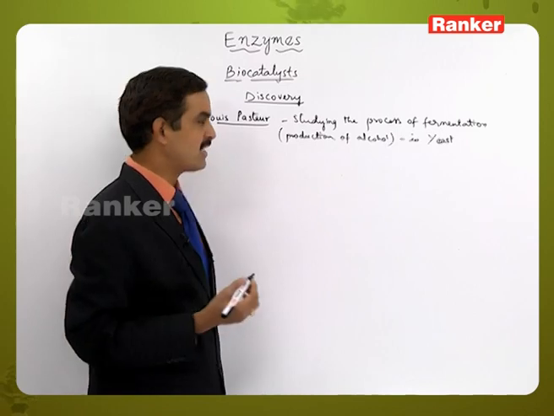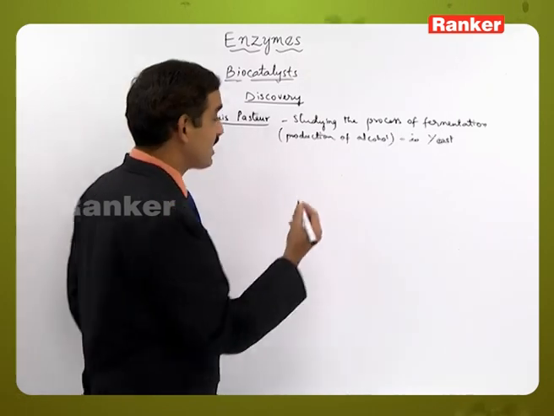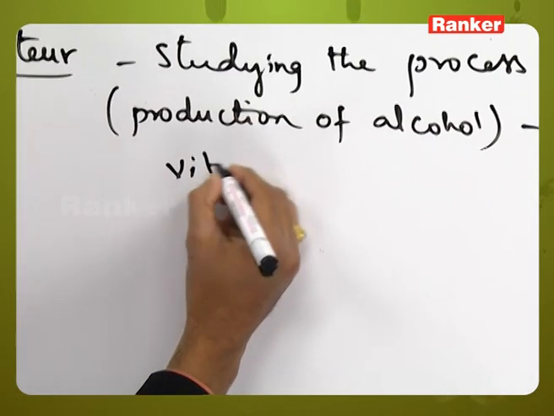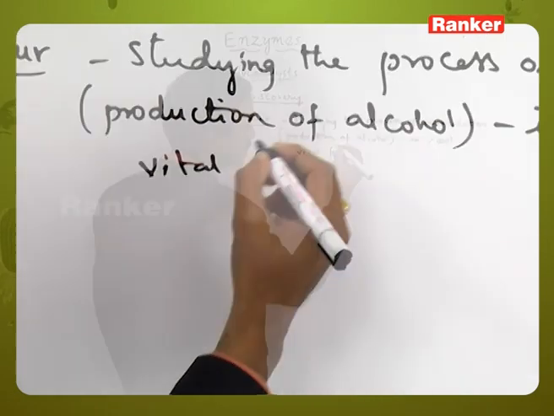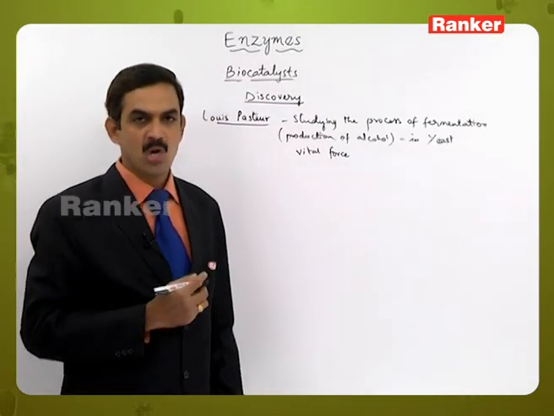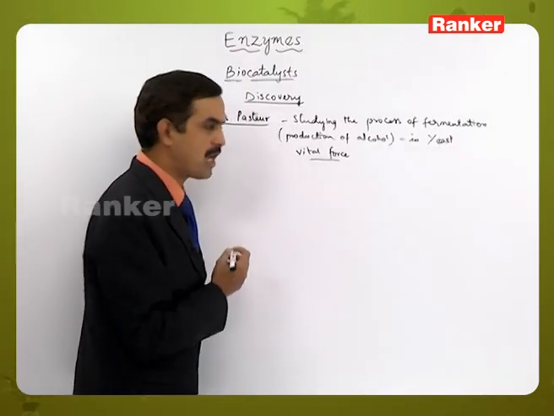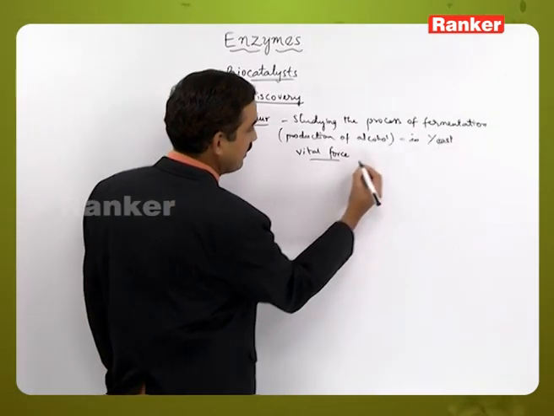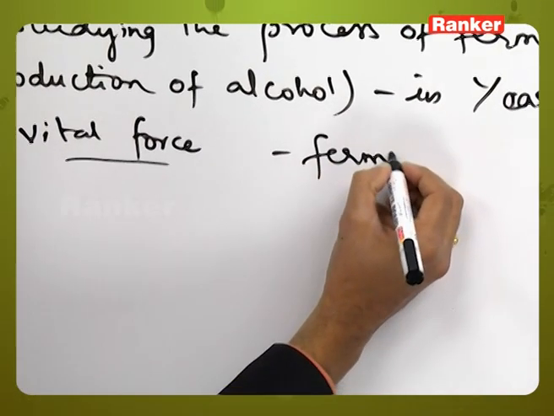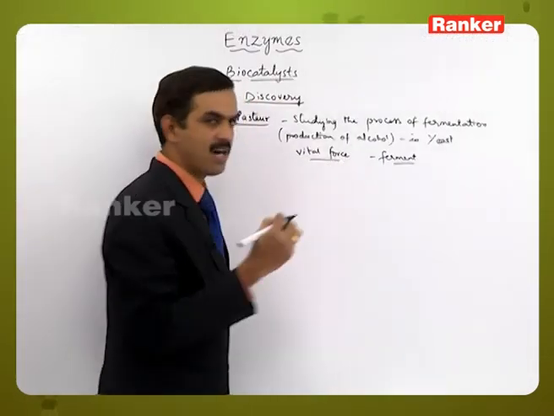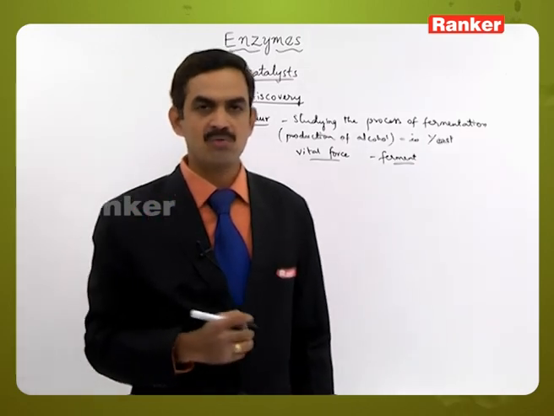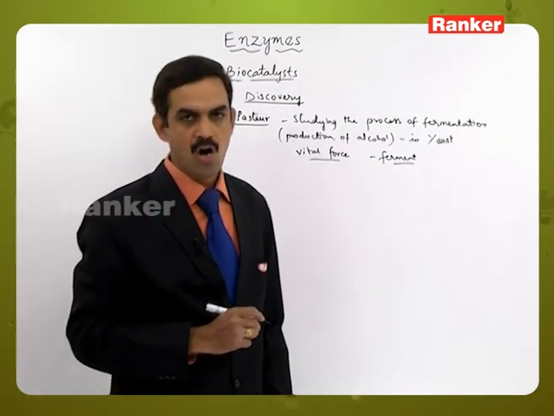There he noticed that some vital force is responsible for the process called fermentation, and he called this vital force responsible for fermentation a ferment. So this is the first discovery related to the presence of enzymes in living organisms.